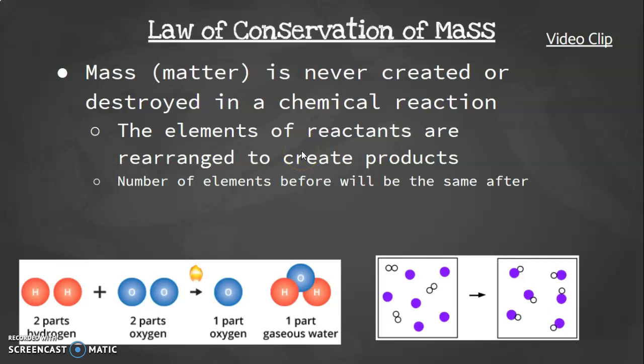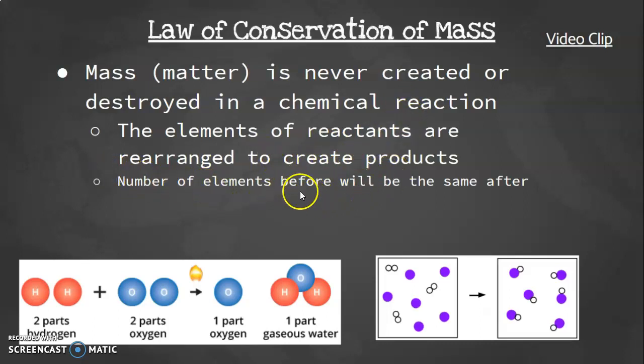So the law of conservation of mass, this is something important that you should probably write down, so you can always pause this video and take notes. The law of conservation of mass is telling us that mass, or matter, is never created or destroyed in a chemical reaction. Meaning the elements that were there at the very beginning of the reaction are there after. So the elements of the reactants are rearranged to create the products.